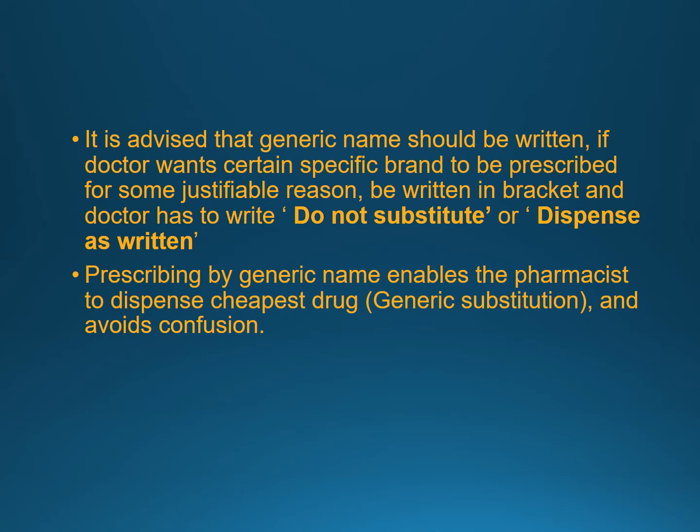So for such cases where you don't want to change the bioavailability of the drug, we need to write do not substitute or dispense as written for the drugs where we need to write the brand names. In such cases we avoid the generic name, or along with the generic name we can write the brand name of the drug and give the special instruction like do not substitute, or dispense as written. So this will avoid the change in brand of the drug.